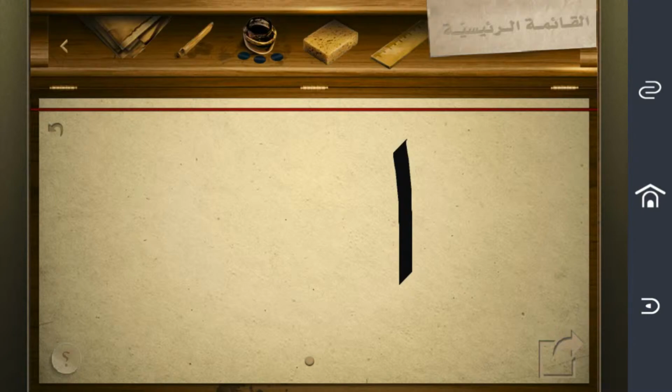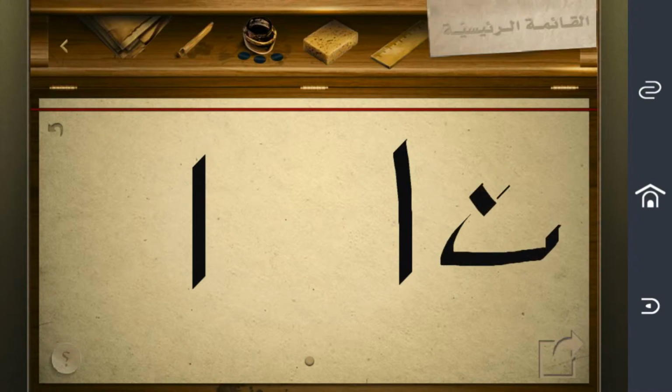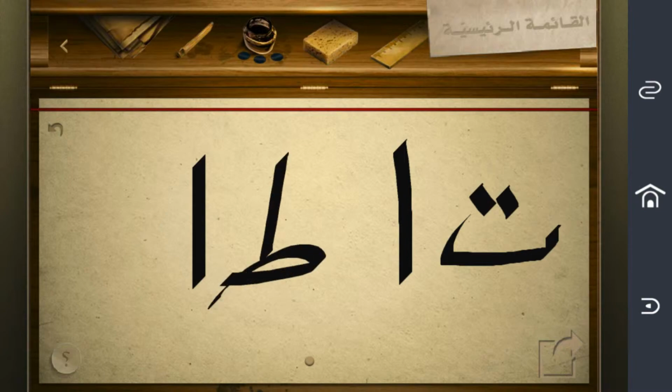So let's try the first sound, which is A. It's written like a tall stick. A like cat. And the emphatic form is A, like father. If it comes after a soft sound like T, so it will be ta, soft. And if it comes after an emphatic sound like T, so it will be emphatic like ta. Again, ta, ta, ta.